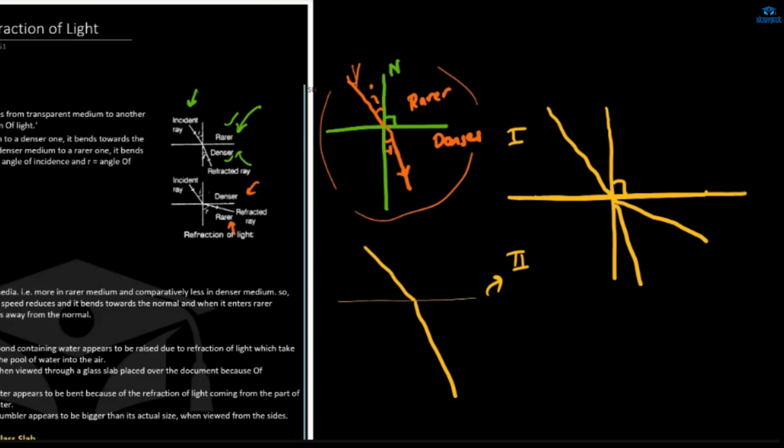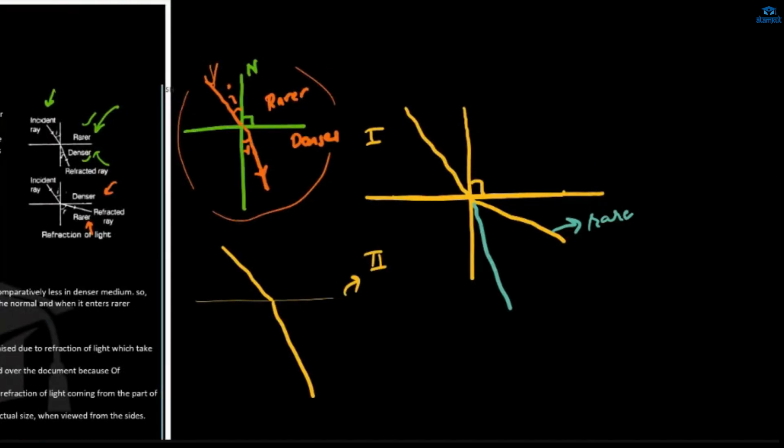If the second medium is rarer, then it will go away from the what? Normal. Okay? And if the second medium is denser, then it will come towards the normal.